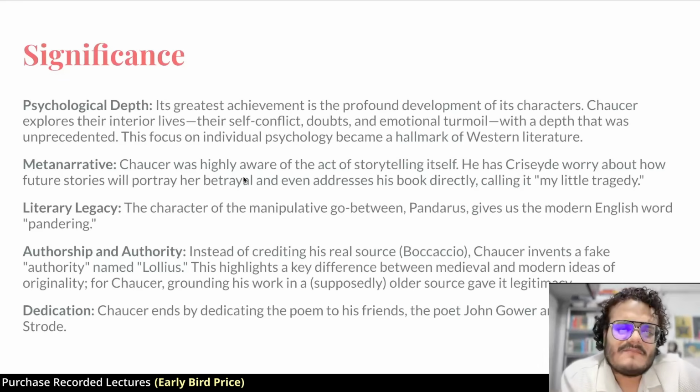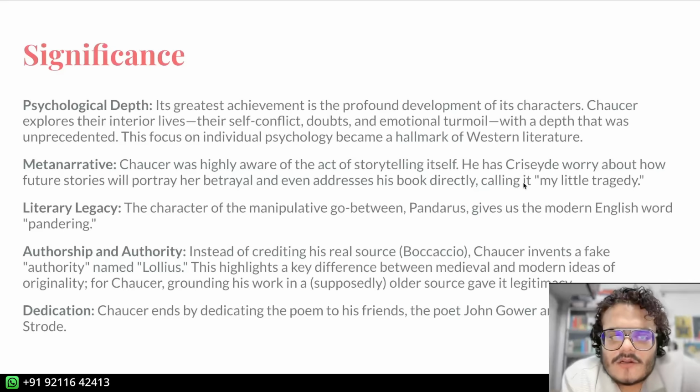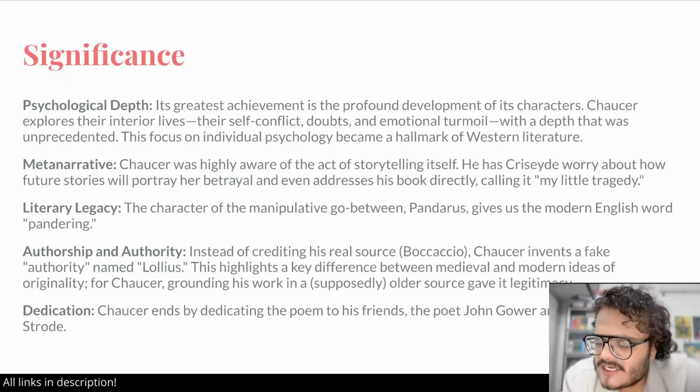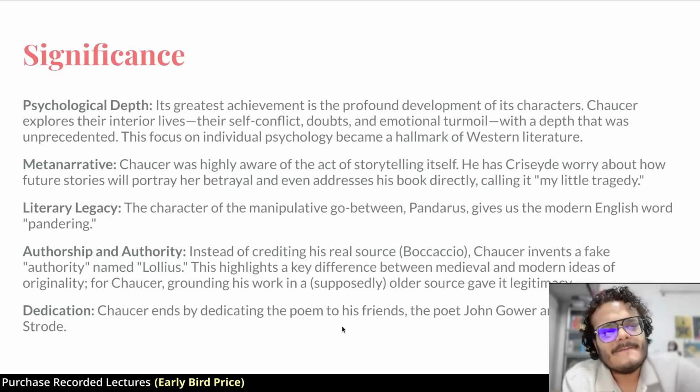And she worries that people would not think of her like that. That also shows how aware Chaucer was of how these things work. Now this is important. Chaucer calls the book in the poem "My Little Tragedy." Why is it important? Because eventually under Shakespeare, tragedies are going to be very, very important for English literature. But back then, "my little tragedy" basically meant my little poem with a sad ending. Right? Tragedy meant a poem with a sad ending. It did not mean all the Aristotelian things that you must have read.